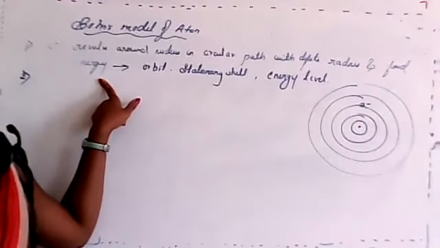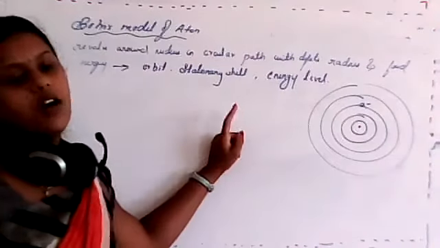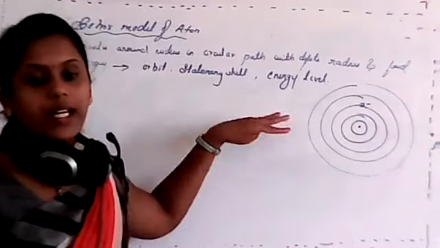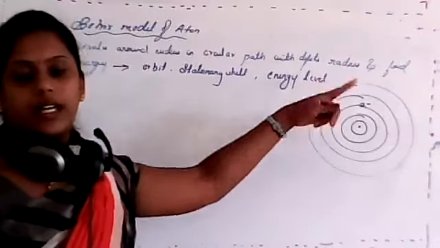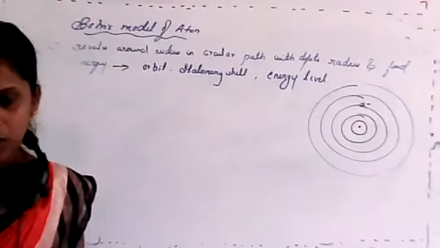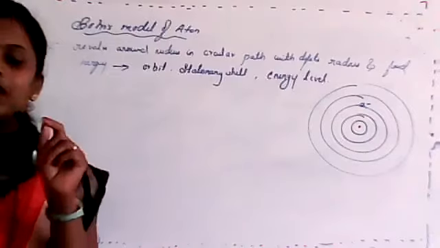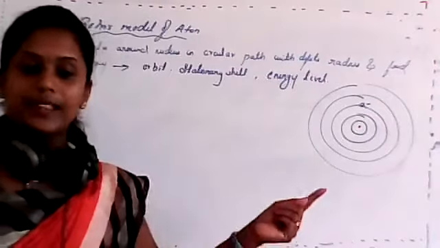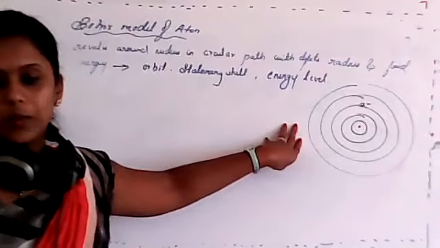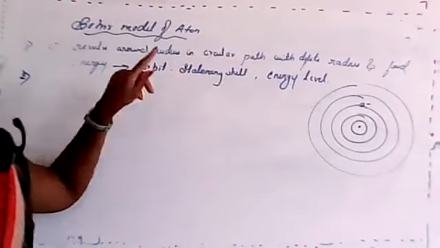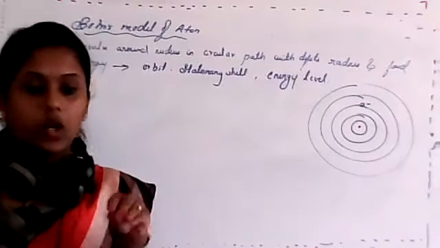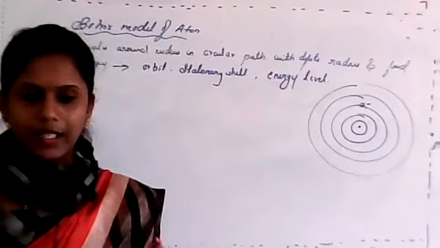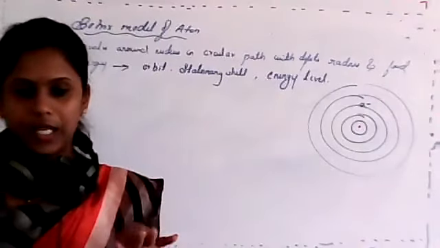So there is no emission or absorption of energy when it revolves in the same path. That was a drawback of Rutherford's theory, which was again explained in Bohr's atomic theory. So that's why an atom never loses electrons in a stable state.